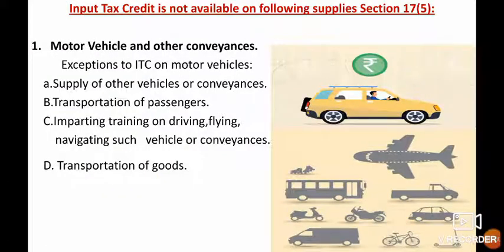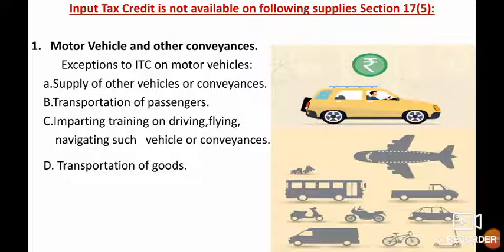Next, input tax credit is not available on the following supplies under section 17(5). It is also known as blocked credit. The various blocked credits are: first, motor vehicles and other conveyances. Motor vehicles and other conveyances do not come under input tax credit, but there are some exceptions. They are: first, supply of other vehicles or conveyances.